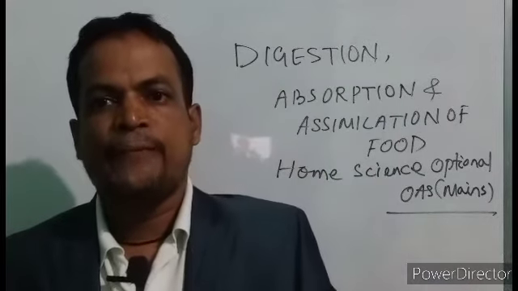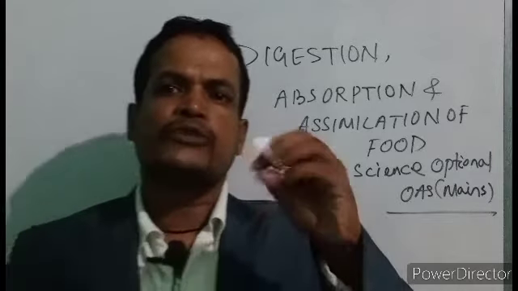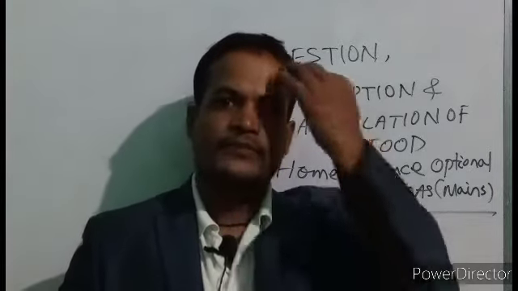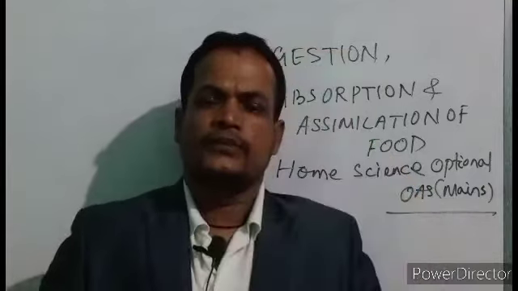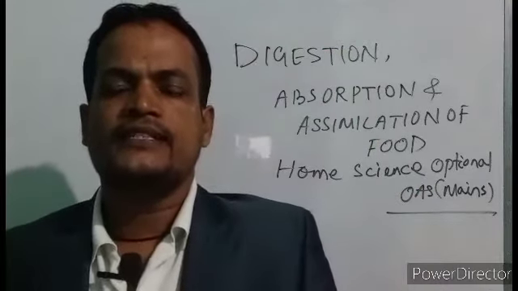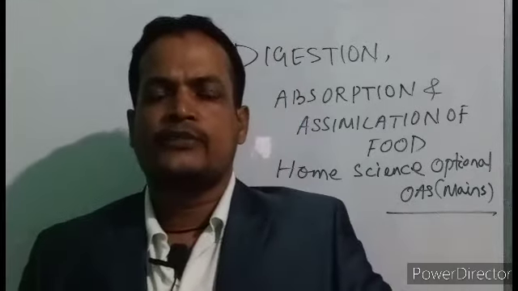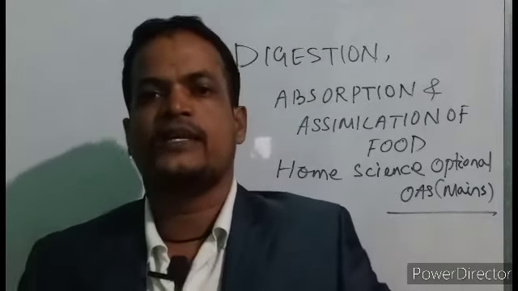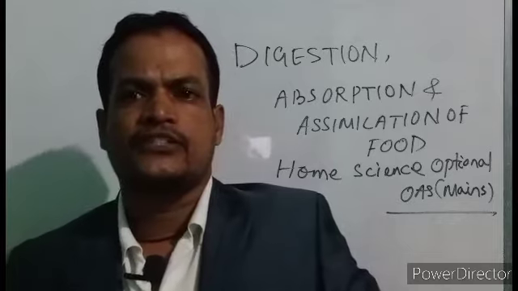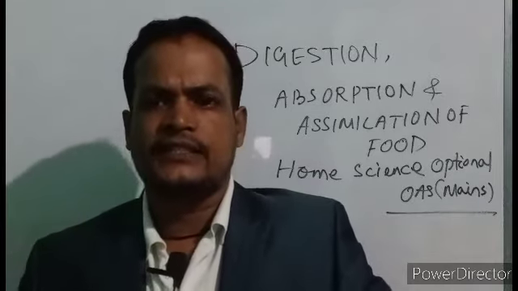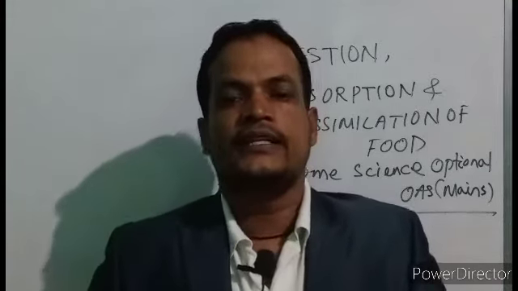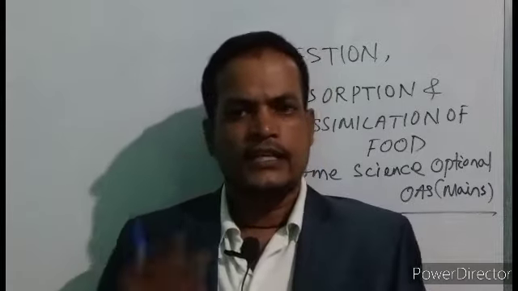Again, these nutrients are also divided into two types, organic nutrients and inorganic nutrients. Carbohydrate, protein, fats are organic nutrients, and minerals and water are called inorganic nutrients. Is it right?